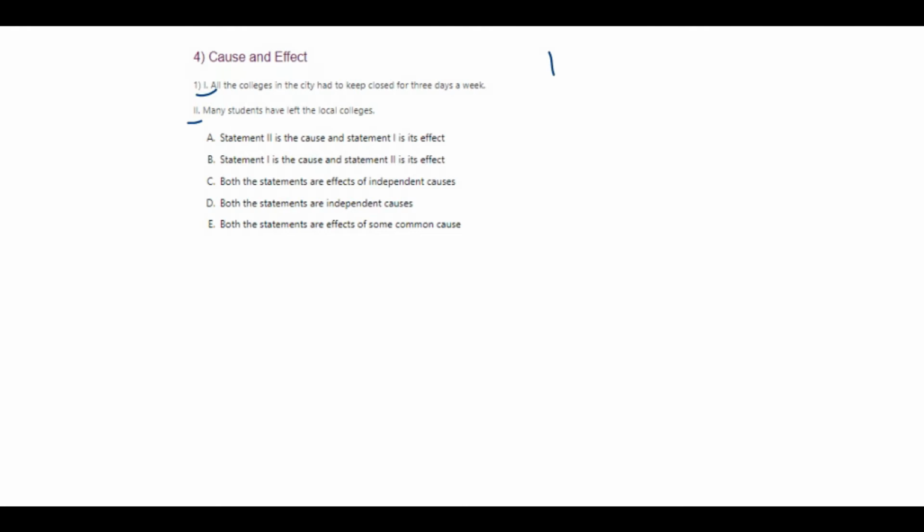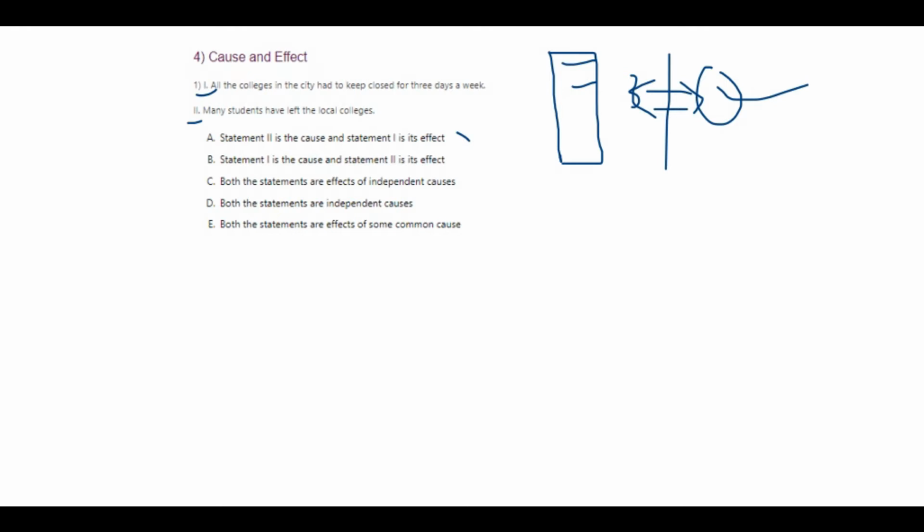Okay, so see, all the colleges in the city had to keep closed for 3 days in a week. So all the colleges, let's take it like in an example of a diagram. Example, all the colleges have to be closed for 3 days. Many students have left the local college. So many students have left the local college. If you can see these two, they don't seem to be related. There is no relation between the one and the other.